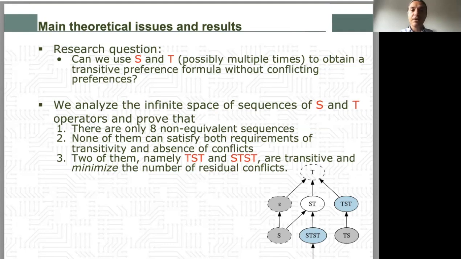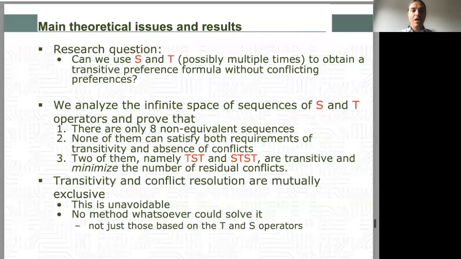Since transitivity cannot be waived, the best we can hope for is to minimize conflicts while keeping transitivity. 2 minimal transitive sequences exist, which are incomparable and thus capture 2 alternative semantics for preference queries. We also observe that the mutual exclusion between transitivity and conflict resolution is unavoidable, and that no method whatsoever, not just those based on the T and S operators, could solve it.